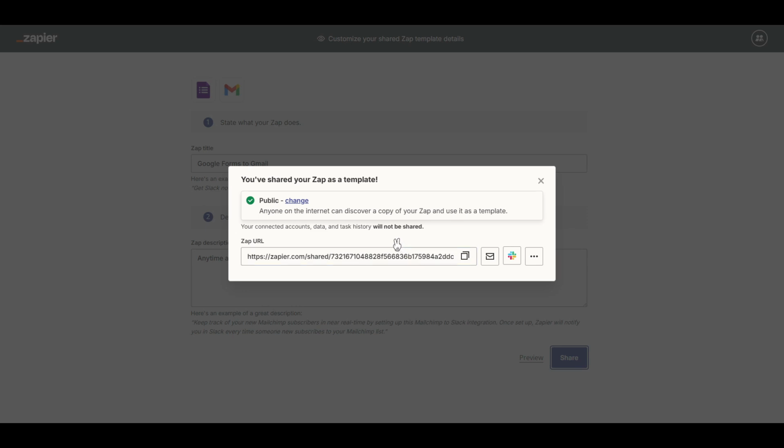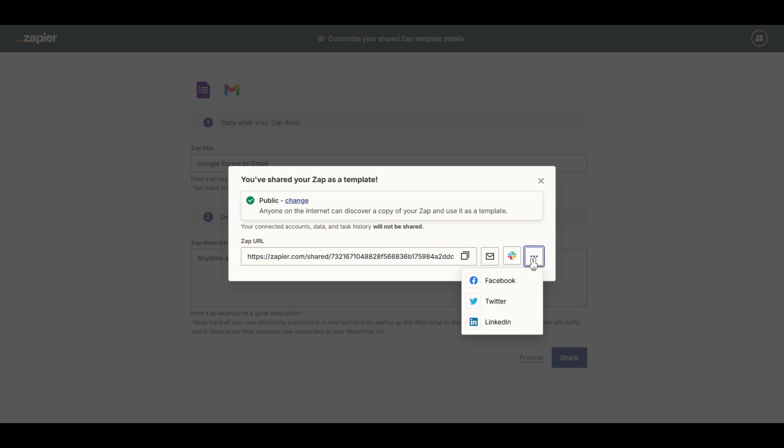After hitting that Share button, Zapier works its magic behind the scenes and provides you with a Zap URL. This URL is your key. You can copy this link and distribute it however you see fit. Whether that means pasting it into an email, sending it over a messaging app, or embedding it into a presentation, the link ensures your Zap is just a click away for anyone who receives it.